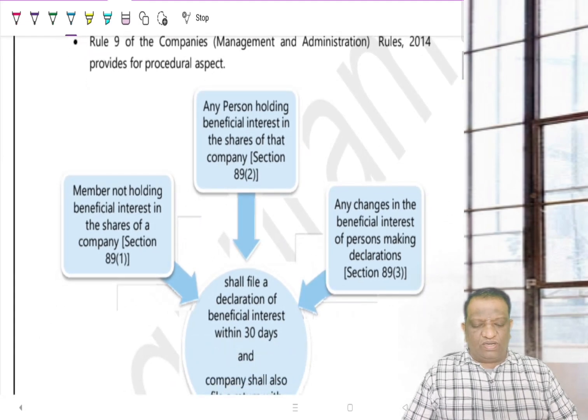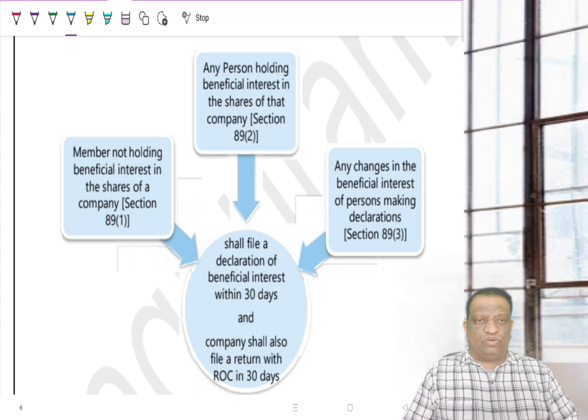If you look at it broadly, the company is getting information from two different persons. One is the registered owner saying, I am the registered owner but not the beneficial owner. Parallelly, they are also getting information from the other person saying, I am the beneficial owner but the shares are not registered in my name, they are registered in XYZ's name. On getting these two sets of information, the company will take note of it, do a comparison between the two, and prepare a summary with complete detail: for every share, who is the registered owner, who is the beneficial owner, the percentage of holding, and all other relevant details.